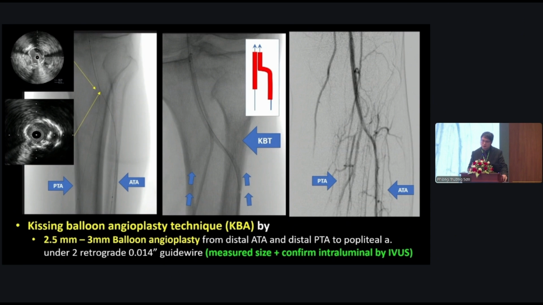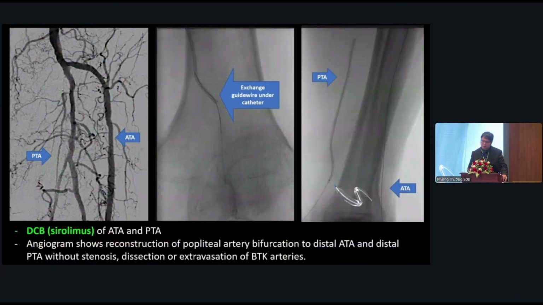So I did the IVUS measurement for this case and kissing balloon angioplasty, and then we used the DCB with sirolimus, which I also prefer for BTK angioplasty.